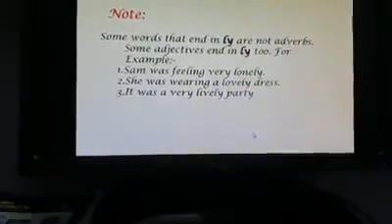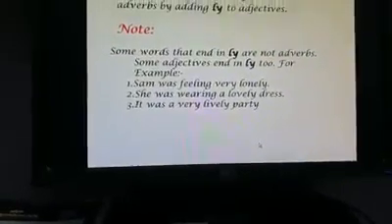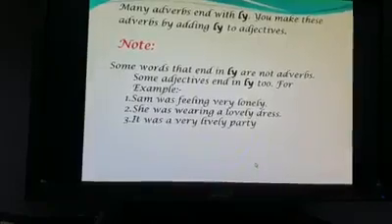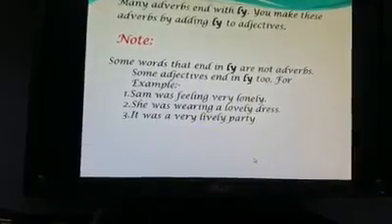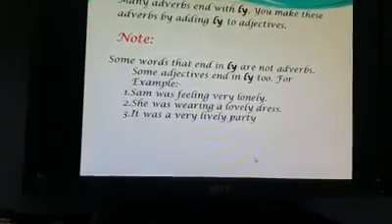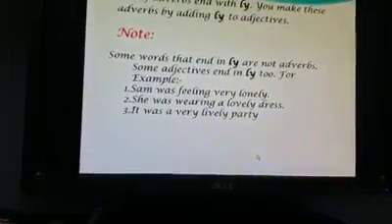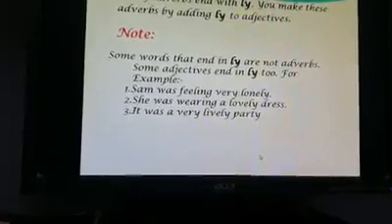For example, Sam was feeling very lonely. She was wearing a lovely dress. It was a very lively party. And as you can see in the three examples, the words lonely, lovely, lively are adjectives, not adverbs.